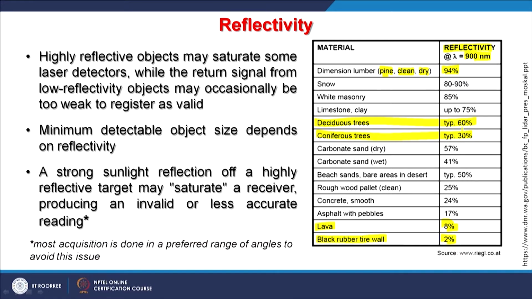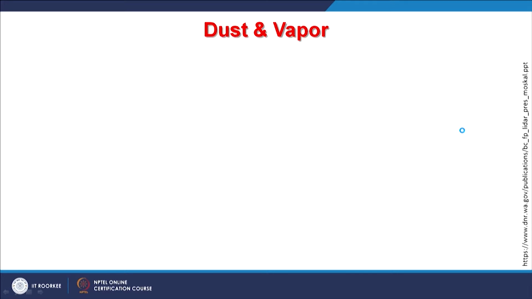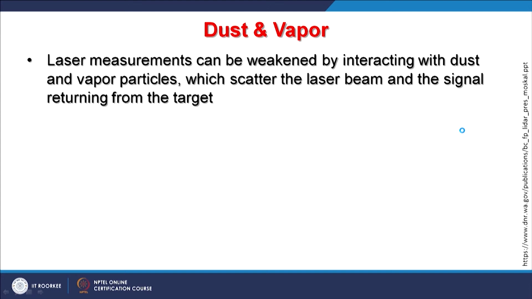So, that may create problems, and most acquisition is done in a preferred range of angles to avoid this issue, so that the direct reflection of sunlight does not come during these kinds of data acquisition surveys. And there are some other distortions, like in normal remote sensing: dust and vapors can also bring some distortions,